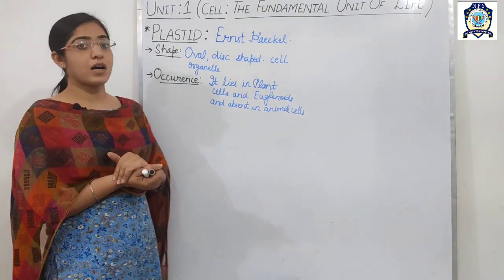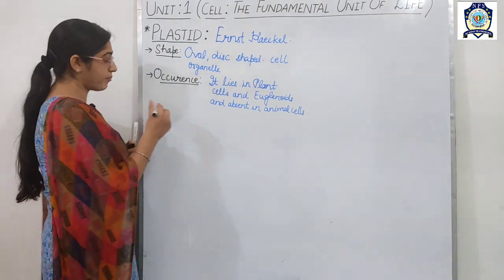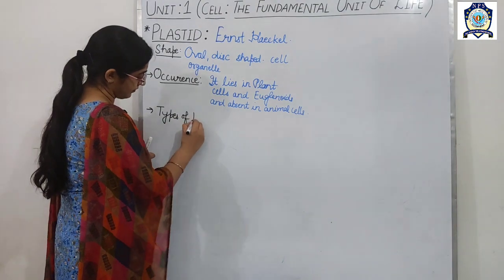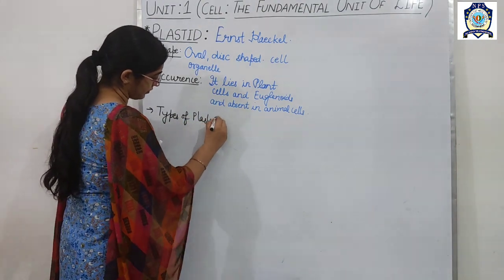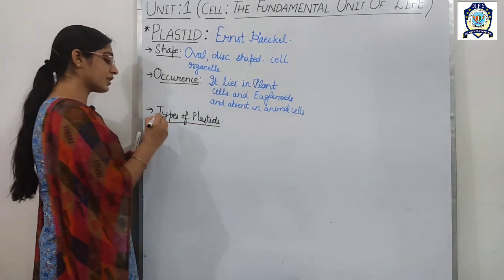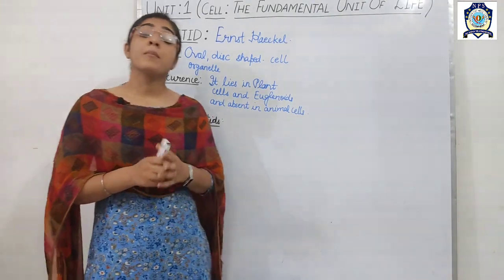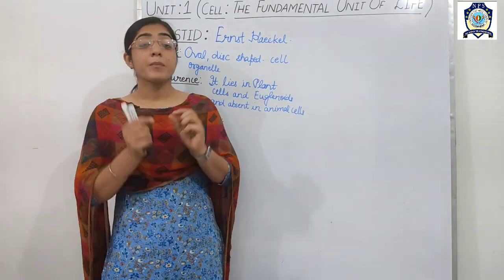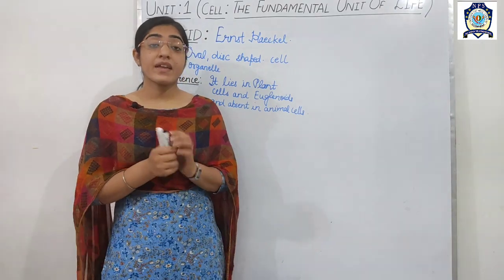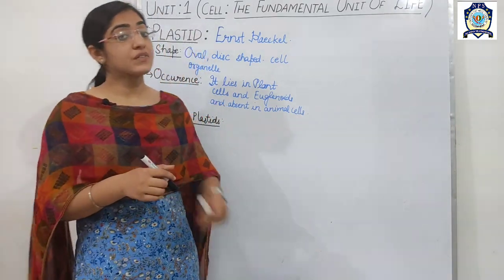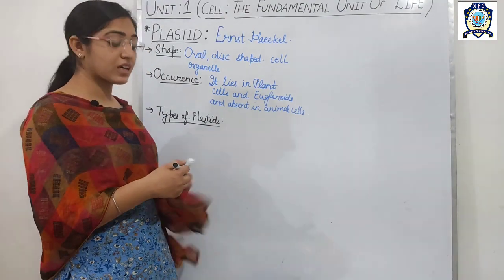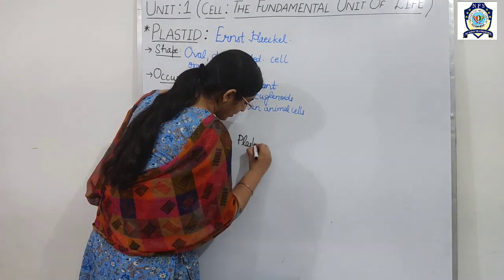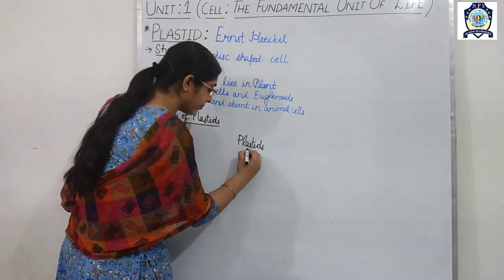Now if we talk about the types of plastids, then students, plastids on the basis of pigments present in the plants are basically of three types.